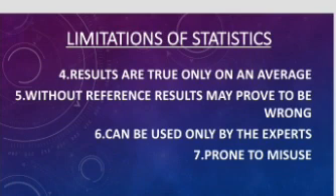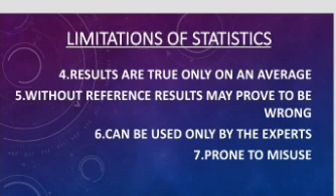For example, if I say that the average marks scored by 11th commerce is 70 on 100, it doesn't mean that everybody has scored 70 marks. Maybe some have scored more than 70 marks, some have scored less than 70 marks. But on an average, it is 70 marks scored by all the students. So it is just the average. So results are true only on average. This is one of the limitations.